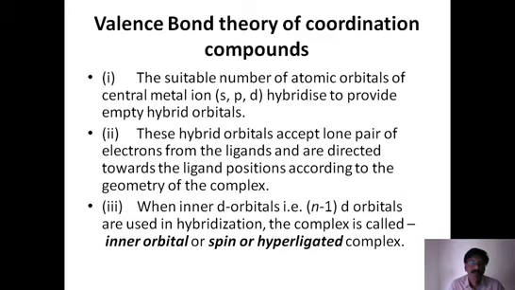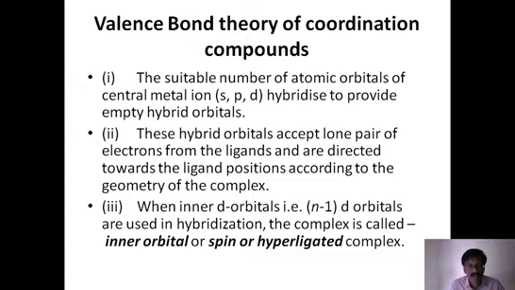Now here we use the word hybrid orbital because after hybridization, whatever the number, for example, if we need 6, then 6 orbitals undergo hybridization to give 6 hybrid orbitals. So these 6 hybrid orbitals are equal in energy and also they have definite geometry or shape. That is the main idea behind hybridization. We know already that hybridization is the important concept to understand the shape of the molecule, because otherwise you can't explain why the shape is like that.